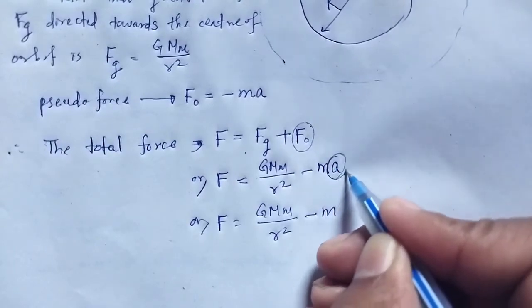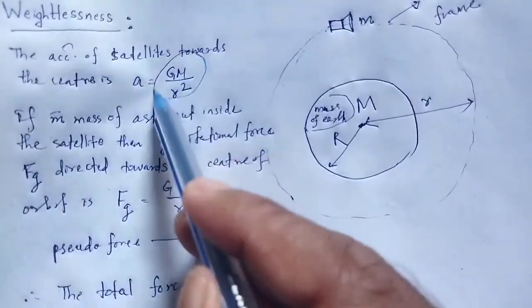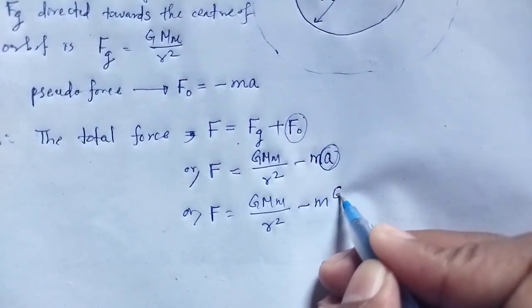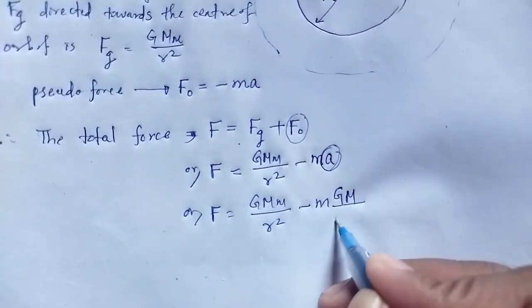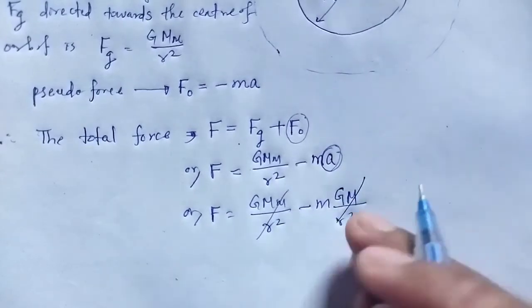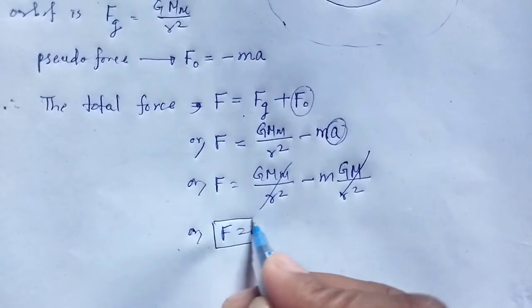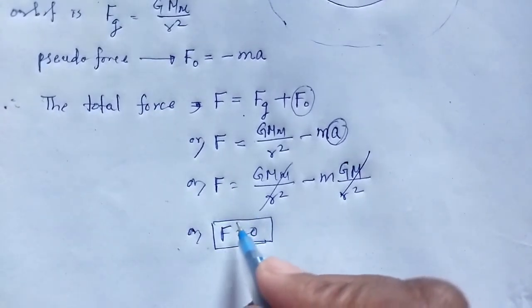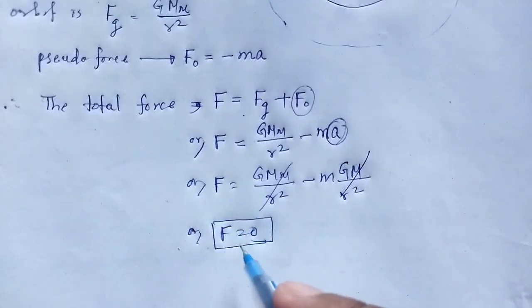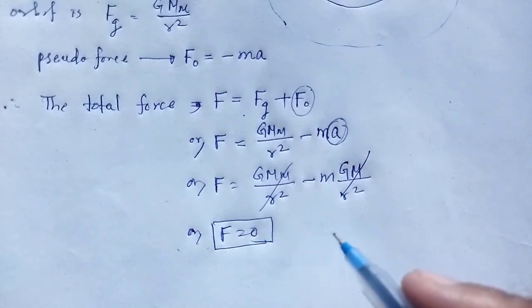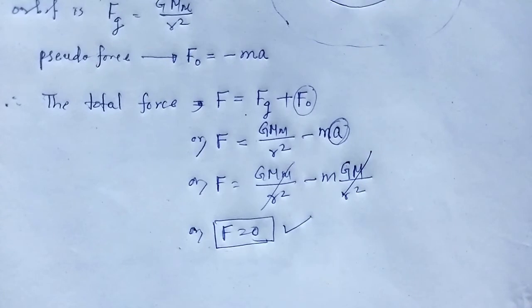We know the acceleration is GM/r², so these two terms cancel each other. F is equal to 0. Hence, the net force on the astronauts inside the satellite is 0.